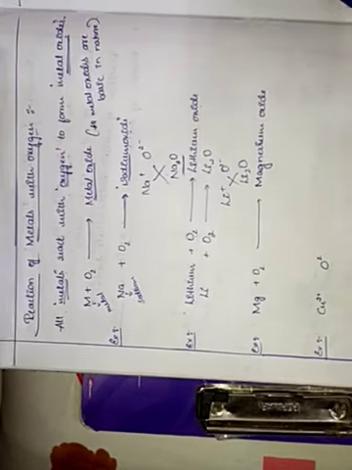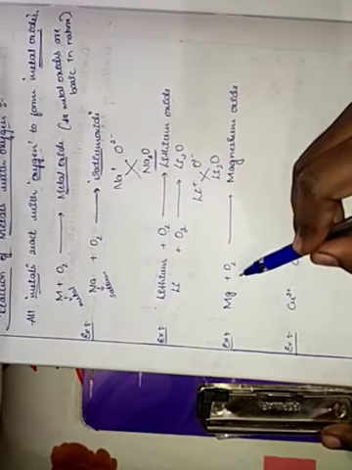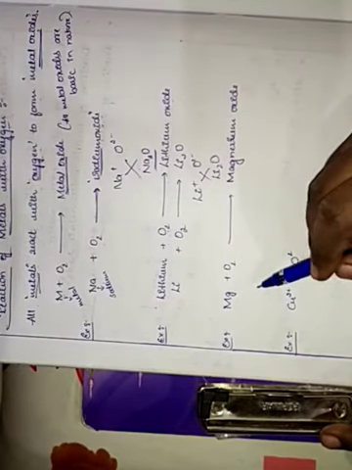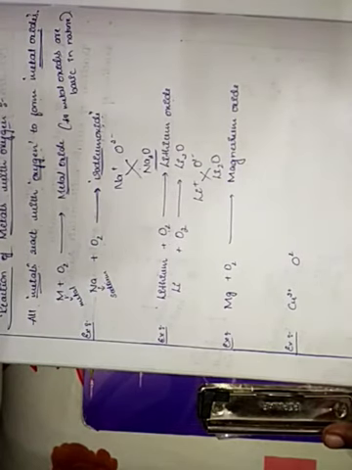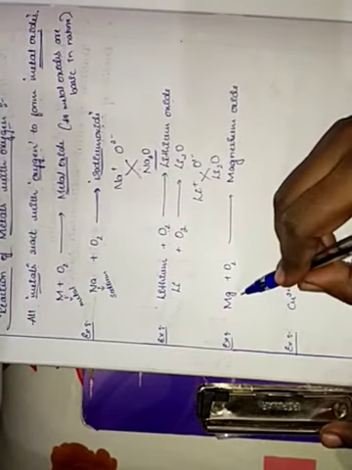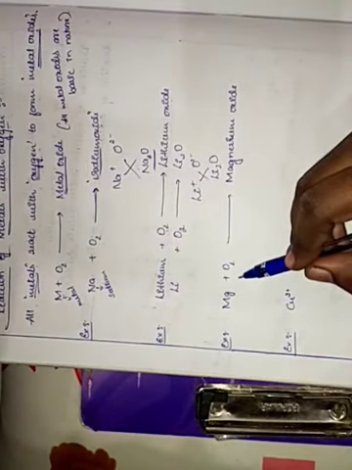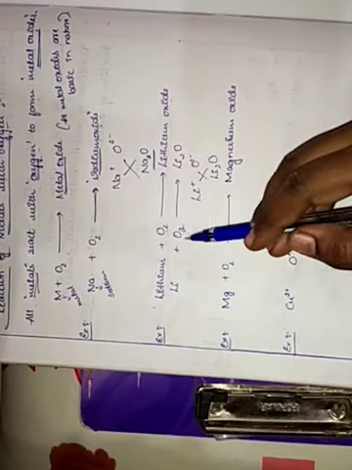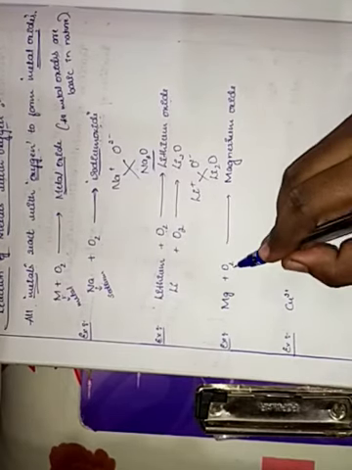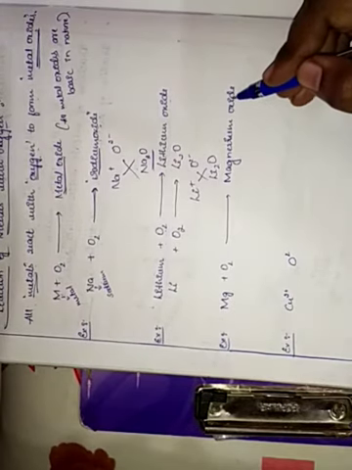Clear? Similarly, one other example, that is Mg plus O2, where Mg means magnesium. Magnesium plus oxygen give rise to magnesium oxide.